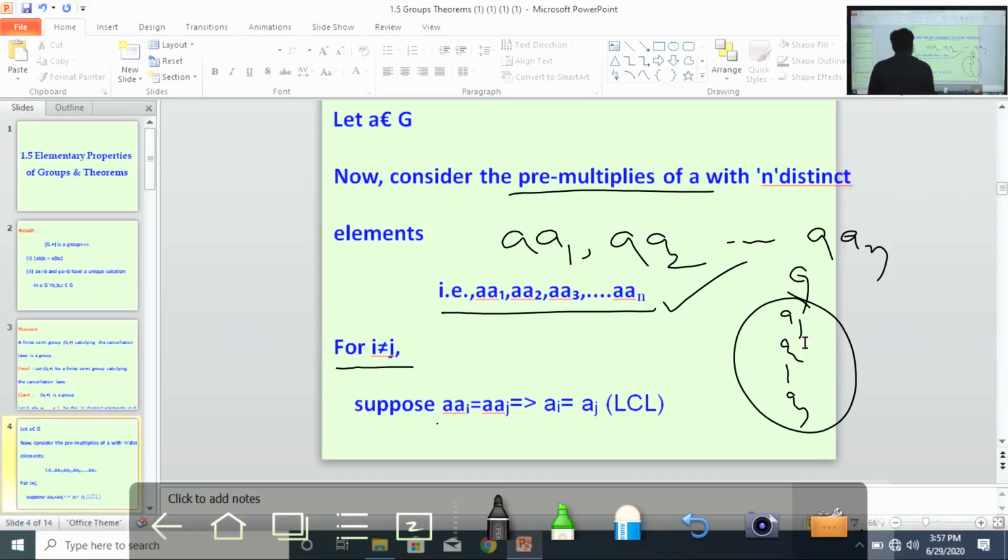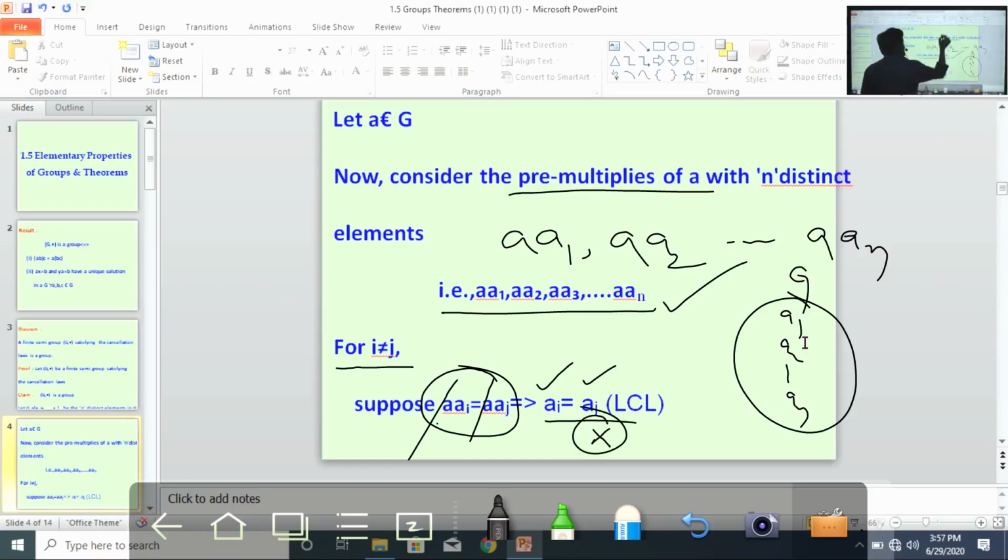Suppose when you multiply a with these n distinct elements, suppose a ai equal to a aj, right? By left cancellation law, ai equal to aj. Is it right?